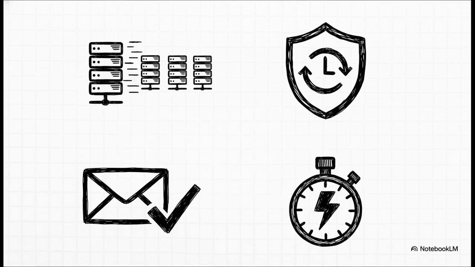And then there's the performance side. And whoa, our goals here are not small. It has to be highly scalable to hit that million per second mark. It needs high availability, which is just a fancy way of saying it can almost never go down. Reliability is non-negotiable. We have to guarantee at-least-once delivery. And finally, it needs low latency because a notification that arrives 5 minutes late is pretty much useless.